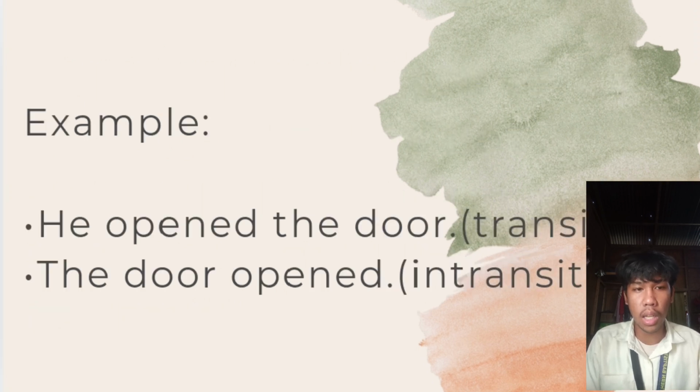For example, first example is he opened the door. Second example is the door opened. Open is an ergative verb. In the first sentence, it acts transitively, taking the door as a direct object because he is the one performing the action. In the second sentence, it acts intransitively because the door is the subject and the action is performed by an unspecified force.